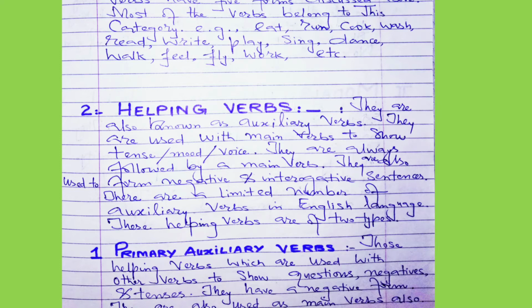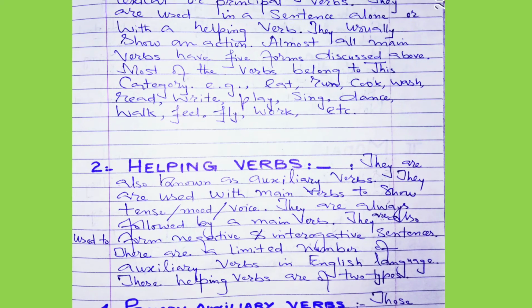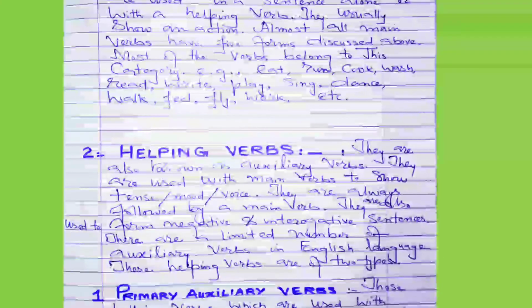They are also used to form negative sentences and interrogative sentences. Negative sentence बनाने के लिए भी ये इस्तेमाल होते हैं. They are also used to make interrogative sentences. There are a limited number of auxiliary verbs in English language. ये जो इससे पहले हमने पढ़ा था main verbs, they are unlimited.